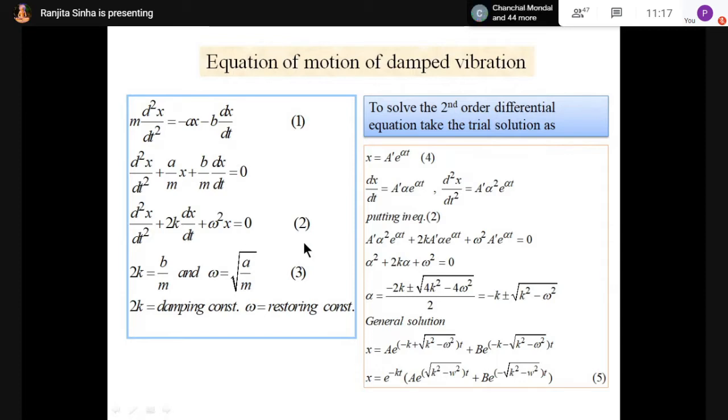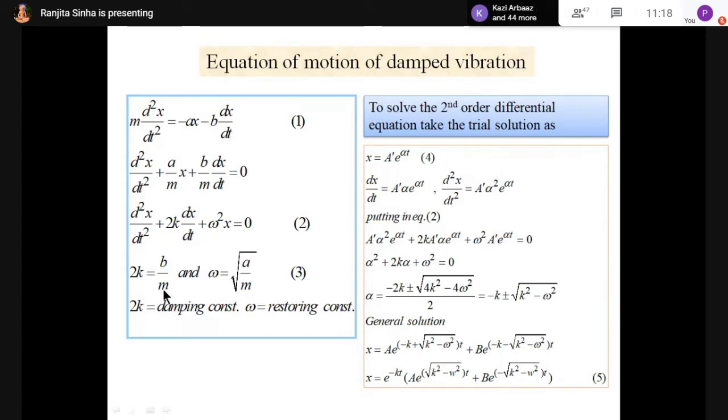So if it is asked to write down the differential equation for damped vibration, you have to write d2x by dt square plus 2k into dx by dt plus omega square x equals 0. So this is our equation 2. You can start from equation 1 and reach equation 2, or you can directly write equation 2.